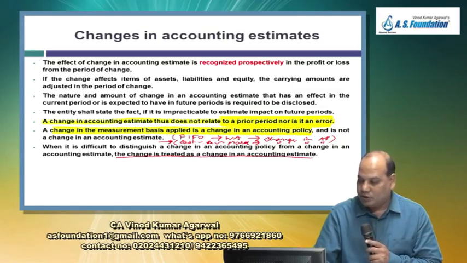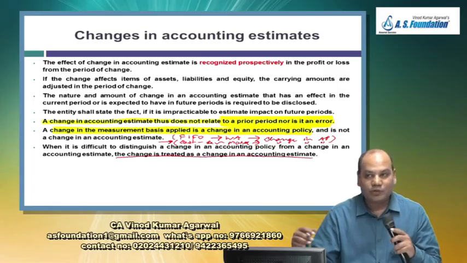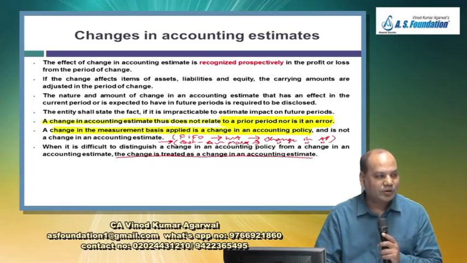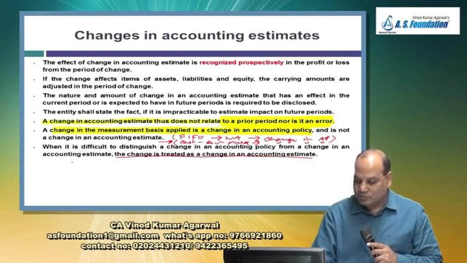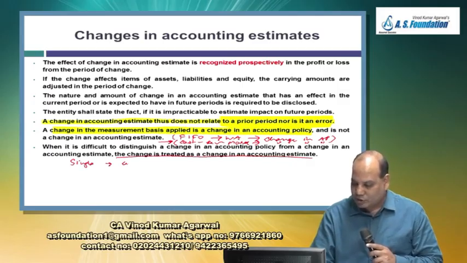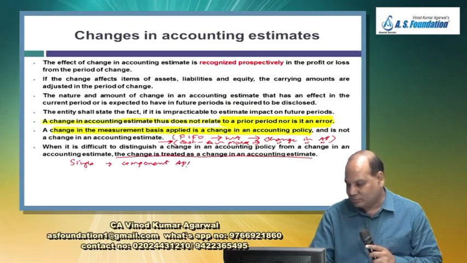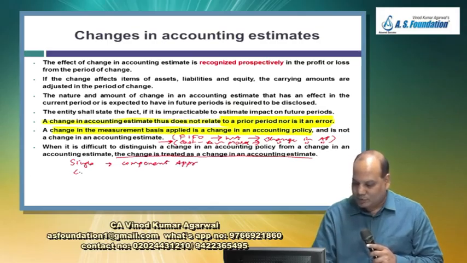So if you are changing many things at a time, some portion of it may be due to change in accounting policy, some may be change in estimate. For example, from a single asset, now you are using the component approach. Earlier you were following the cost model, now you are moving to the revaluation model.